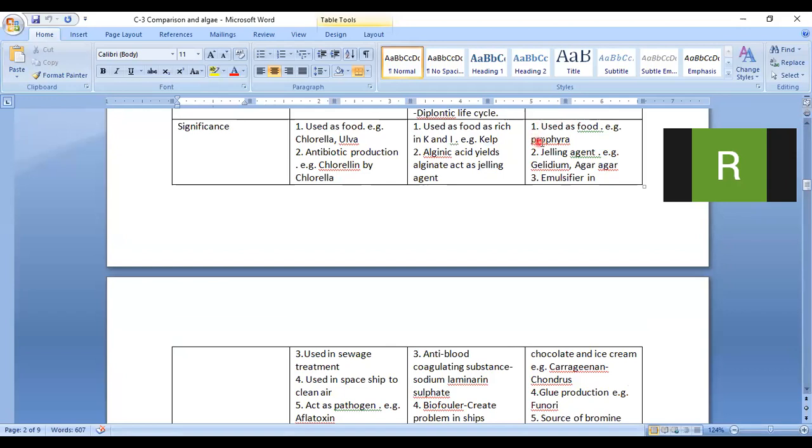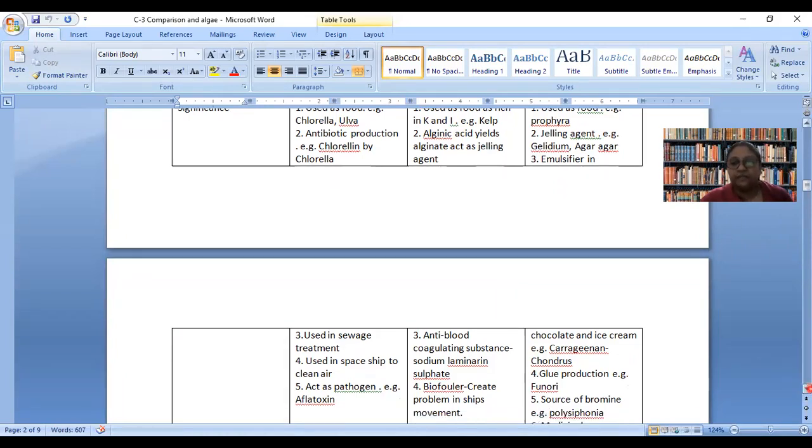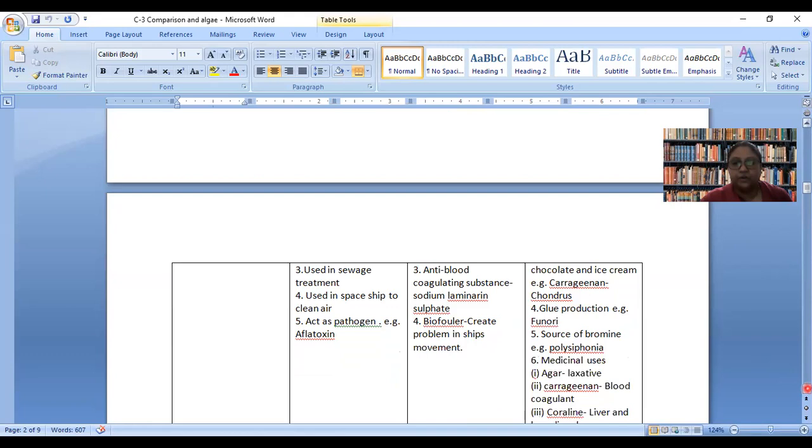So, similar to the brown algae, red algae like porphyra can be used as food. Gelidium and agar-agar, which are phycocolloids of red algae, can be used as a gelling agent. There is another thing called carrageenan, which is extracted from the algae called chondrus. It is used as an emulsifier in the chocolate and ice cream industry. Do you know what we mean by emulsifier? Have you ever heard about this word?